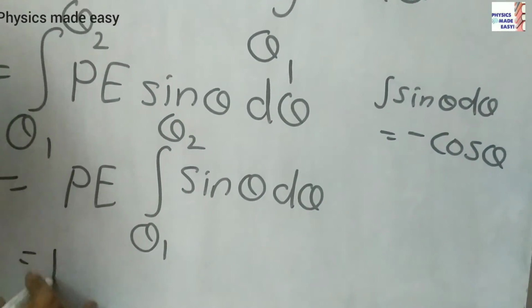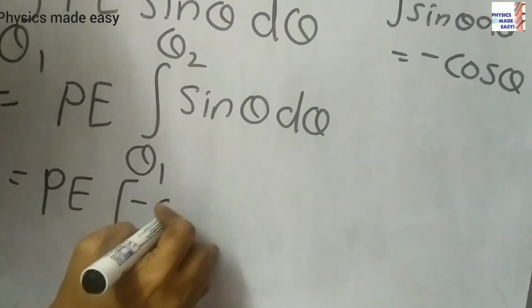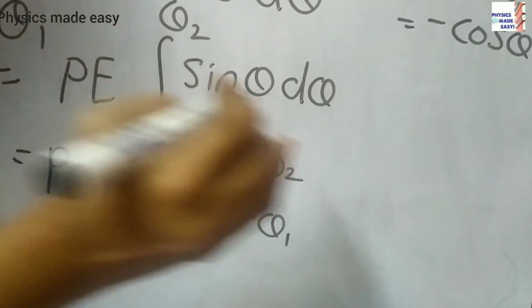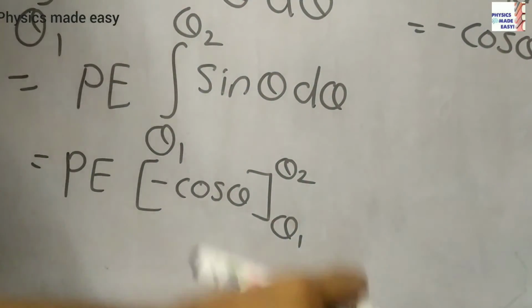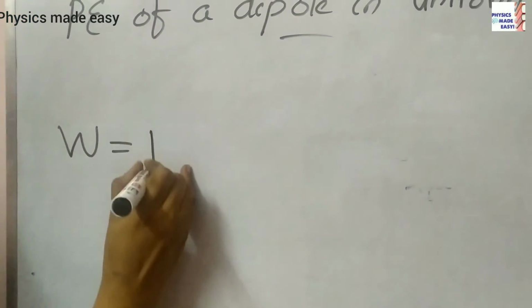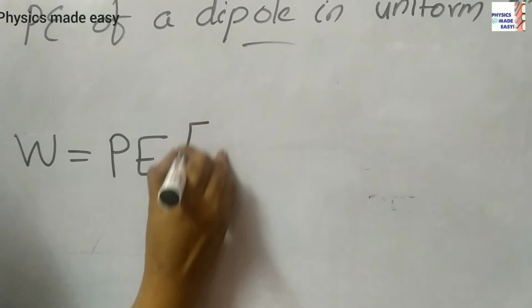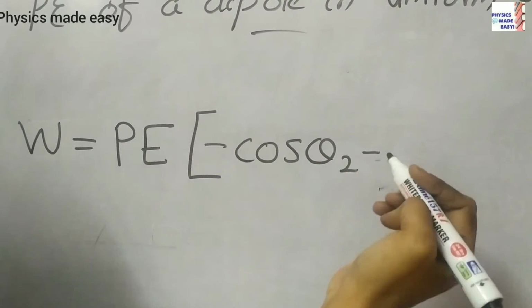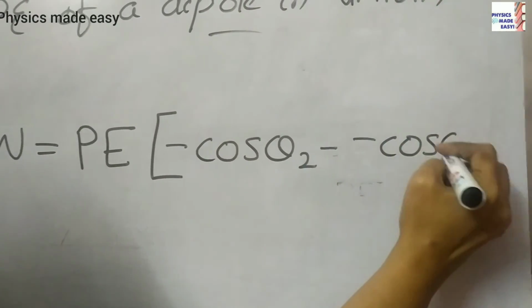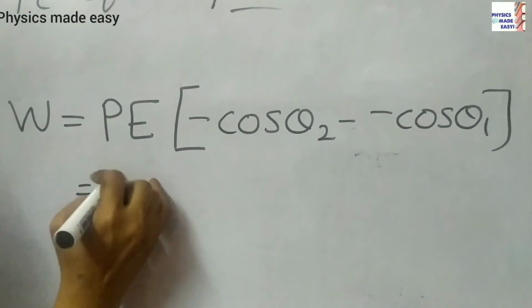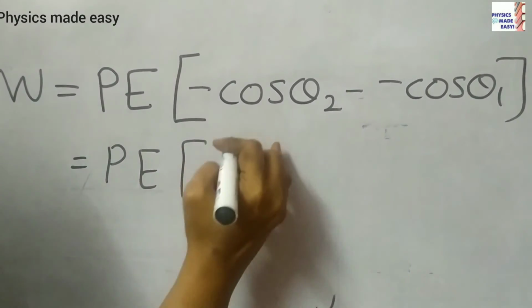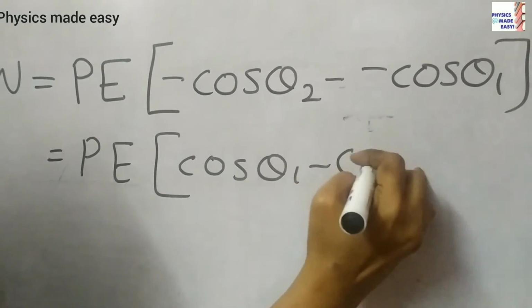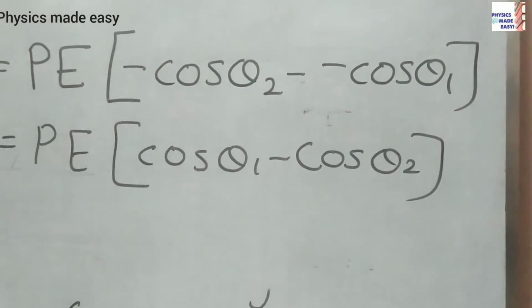So we can write this as PE into minus cos theta, lower limit theta 1, upper limit theta 2. Now work done is equal to PE into minus cos theta 2 minus of minus cos theta 1. We have to apply the limits there. Now PE into, minus into minus is plus, so cos theta 1 we can write first: cos theta 1 minus cos theta 2. This is the work done here.